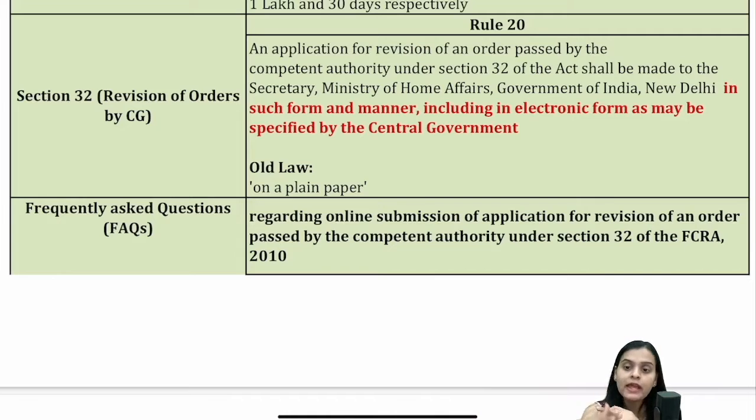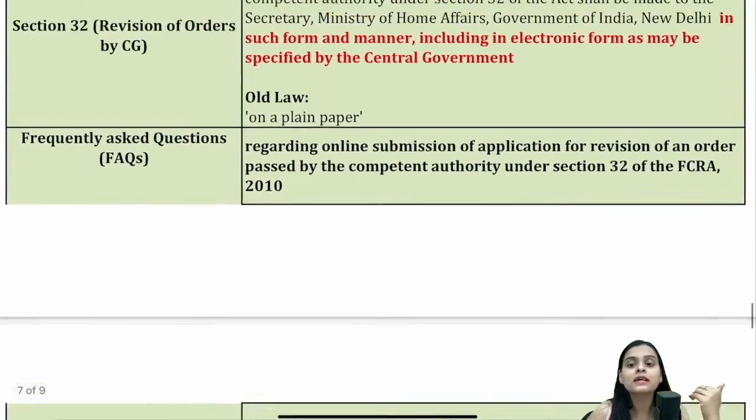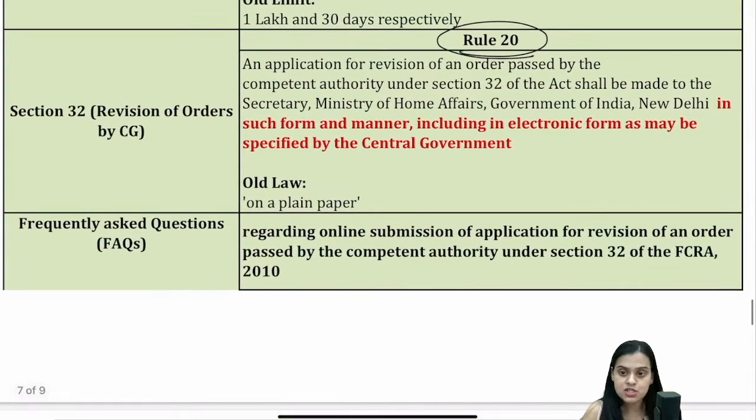Section 32 empowers you to make an application, and Rule 20 tells us how to make an application, which was simple, that on a plain paper you can make an application. Now, this application has been turned into an electronic form. So it marks the change in Rule 20, and they have issued FAQs to bring better clarity in filing such application.